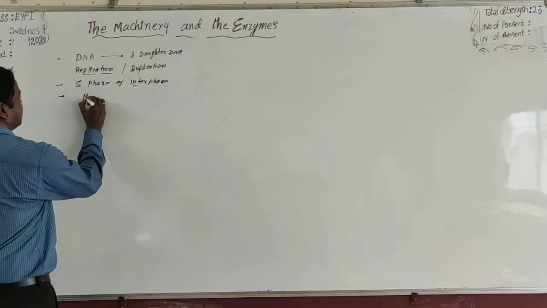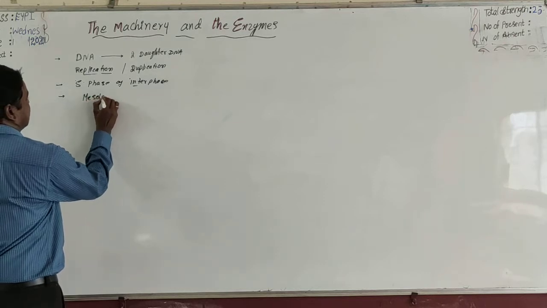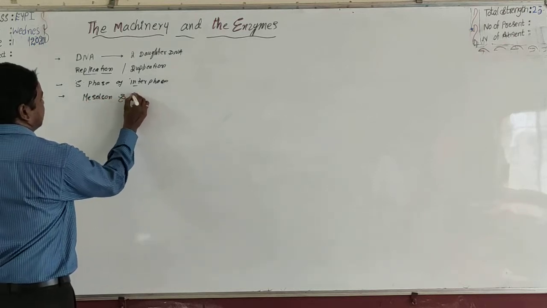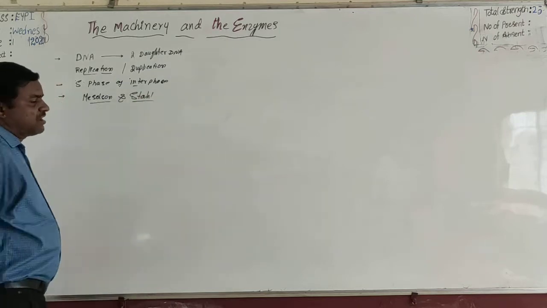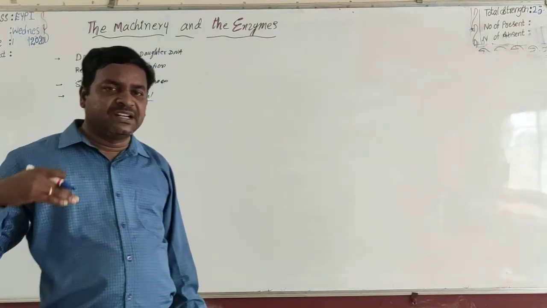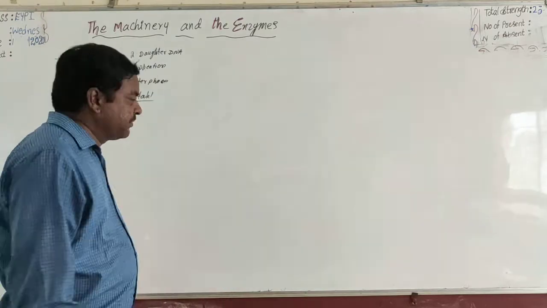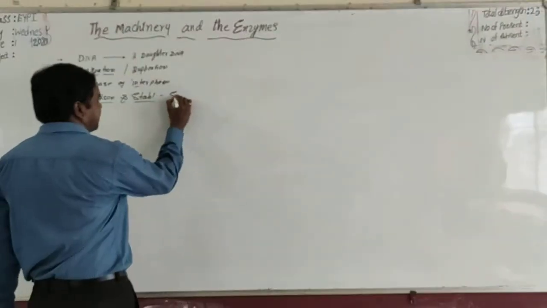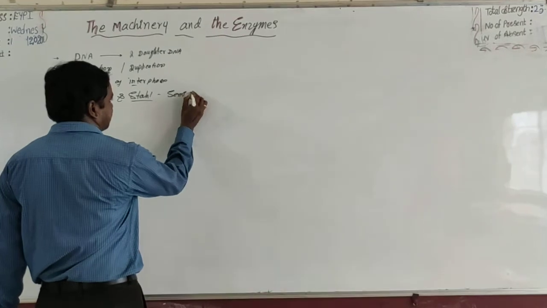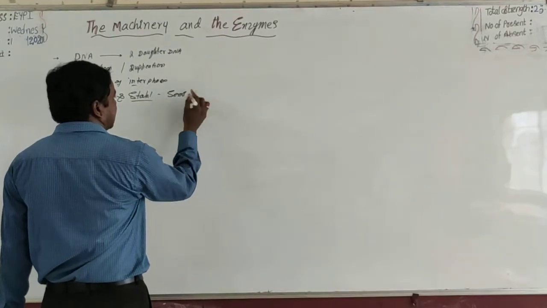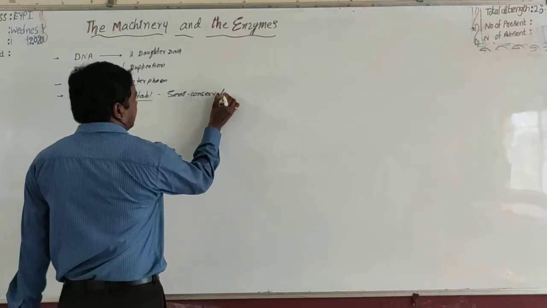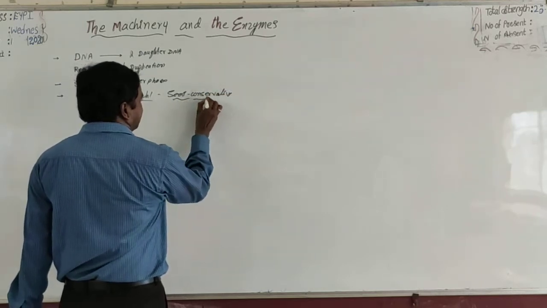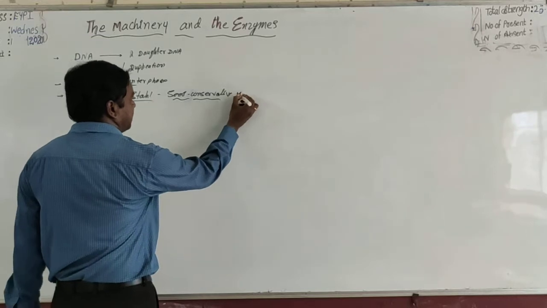In the previous class, scientists Meselson and Stahl also experimentally proved the semi-conservative method of replication. DNA replication takes place by the semi-conservative method.